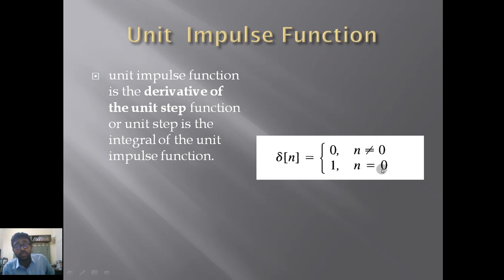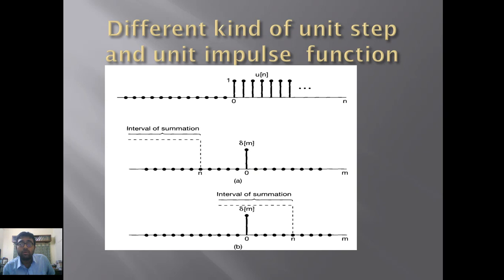Now if n equal to 0, then the function will be 1. Very similar. Now if we get back to the previous slide, what will we get? We'll get this. This is a very simple discrete time unit step function where up to 0 the value is 0. After that there is an abrupt jump of the signal. It's all at one value, but after t greater than 0.